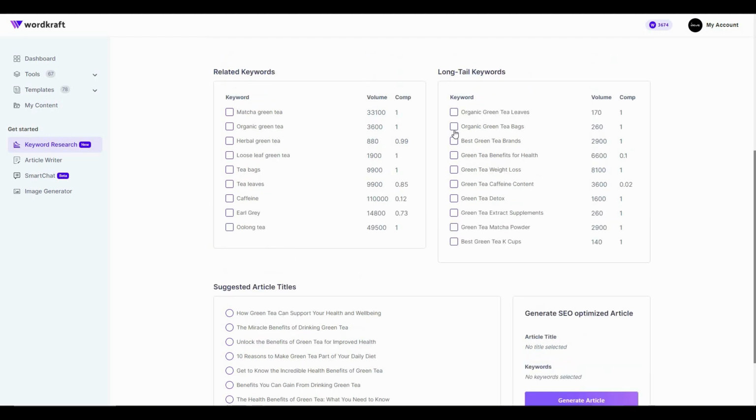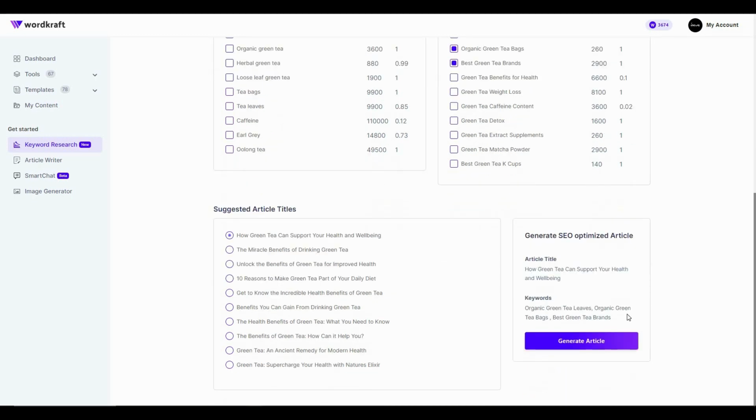For example, I want to select these keywords and then these ones. So as you can see, the title and keywords are already in this article generating section. So all you have to do is click on generate article, and based on your title and keywords, an article will be generated.